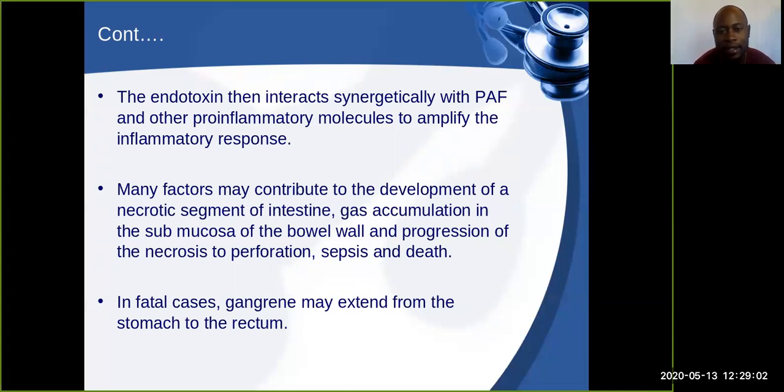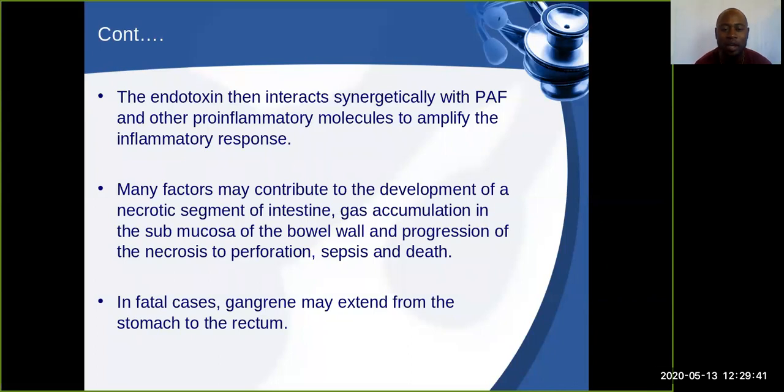So what is happening is that because of all these inflammatory factors, the ischemia that has come, we know that when there's ischemia here, there's reduced blood flow, and the tissue is dying. When the tissue dies, it means that there is no communication between the two tissues. What will happen is that this bowel will do what? It will perforate. When there's perforation of the bowel, there are high chances that infection will come in the form of sepsis, which will bring about death to this what? Infant.